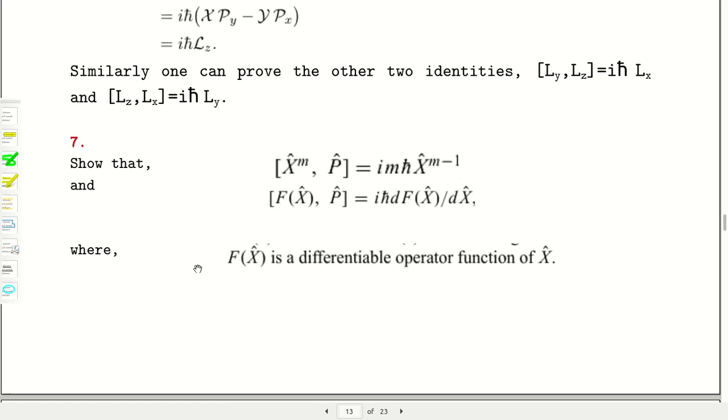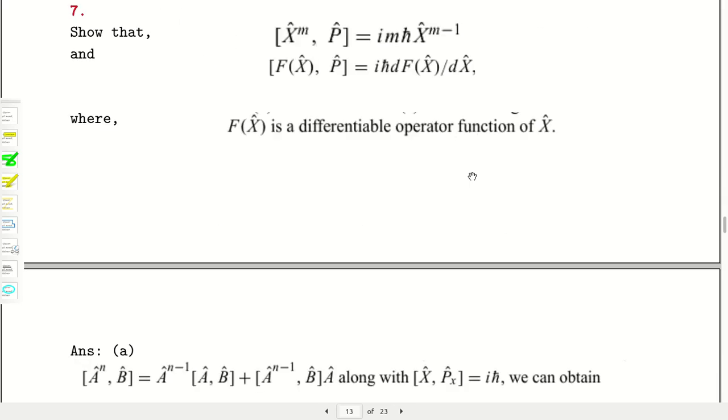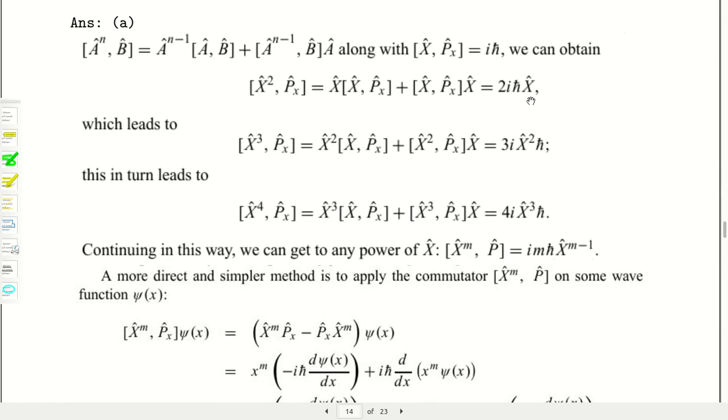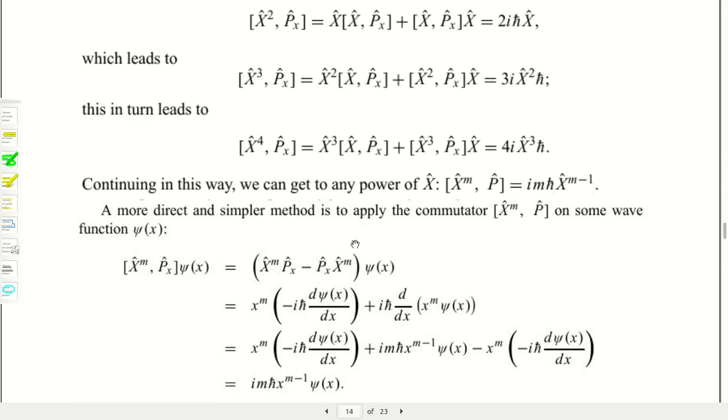Now you can show simply, using the above proofs, that [x^m, p] is equal to i m ħ x^(m-1). It can be proved very easily. There are 2 methods. You can use the bracket formulas, bracket identities, and follow them, or here you can use a direct formula also.